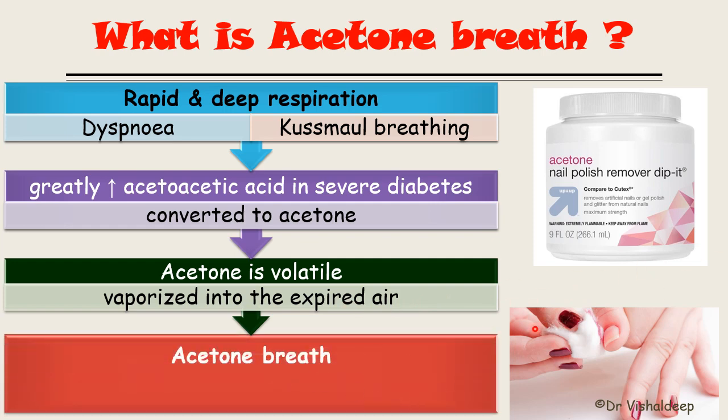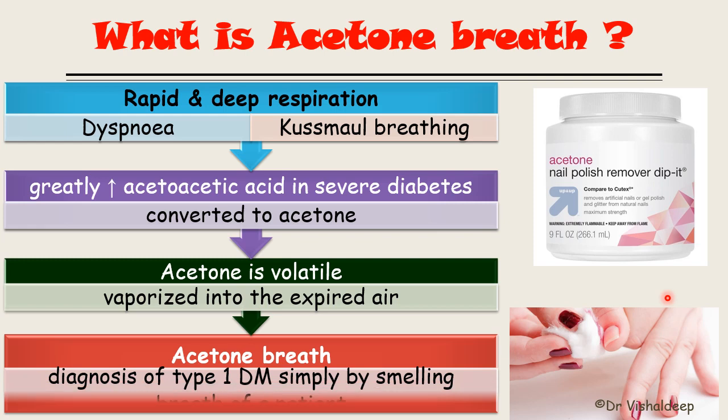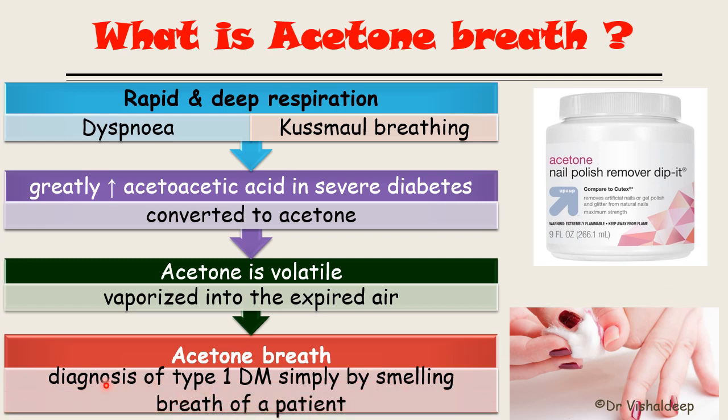So by this acetone breath, we can easily diagnose type 1 diabetes mellitus by simply smelling the breath of a patient. This is about the acetone breath. So what is actually the acetone breath? It is a rapid and deep respiration, a person having air hunger, a person suffering from diabetic ketoacidosis.